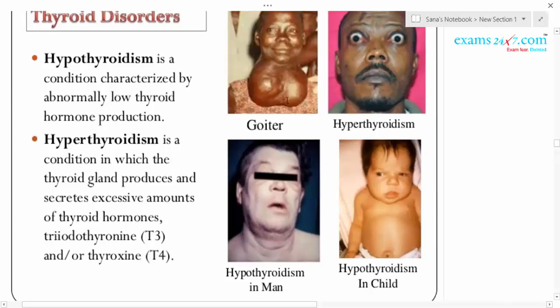Okay. So another one is called cretinism. Cretinism is hypothyroidism during pregnancy, which causes defective development and maturation of the growing baby, leading to stunted growth.